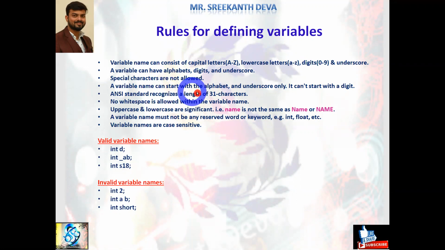Always remember, a variable name must start with either an alphabet or an underscore. C supports the dollar symbol also, but very rarely do we use it. The variable name's first letter should be an alphabet. In some exceptional cases you can start with an underscore or dollar symbol, but it can never start with a digit. If it starts with a digit, you will get an error. It is an invalid variable name. According to the ANSI standard, 31 characters are recognized.